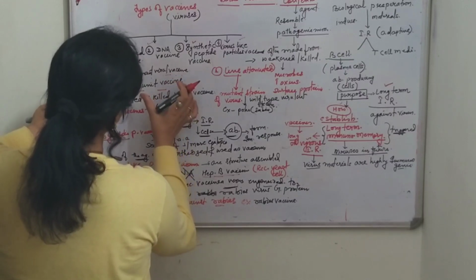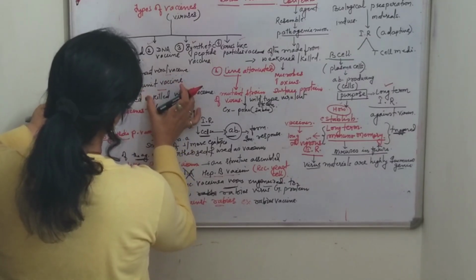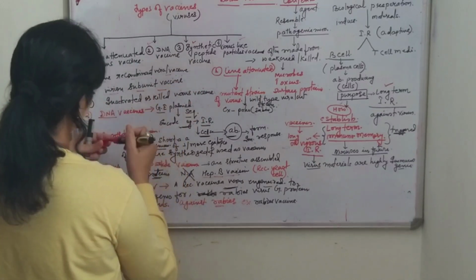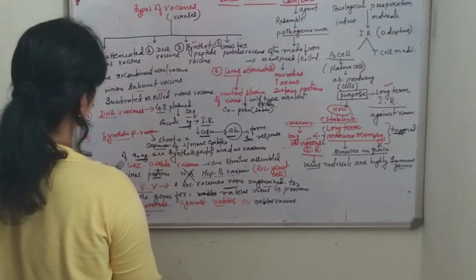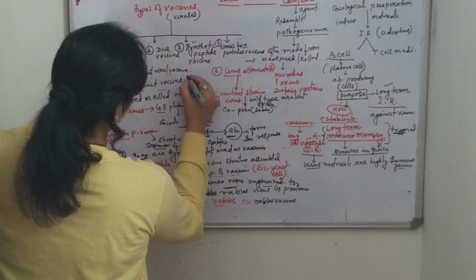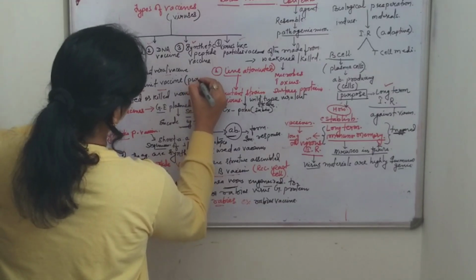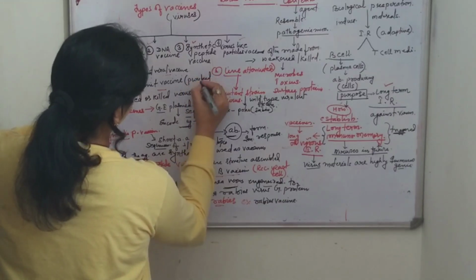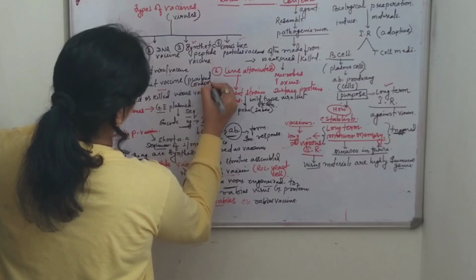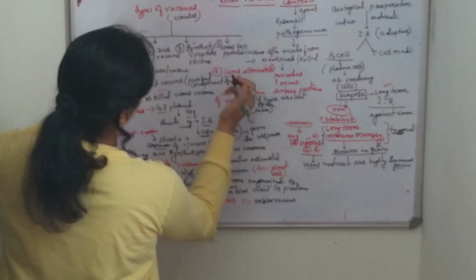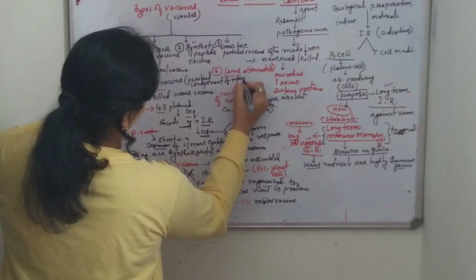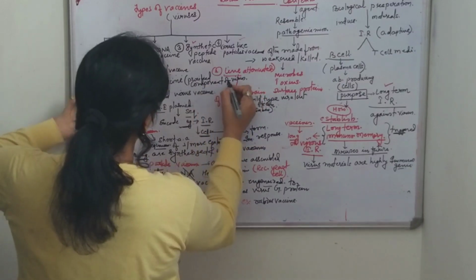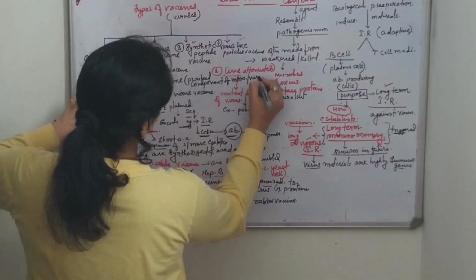Okay. Now the next type is virion subunit vaccine. What does it mean? It contains purified components of viruses or virions.